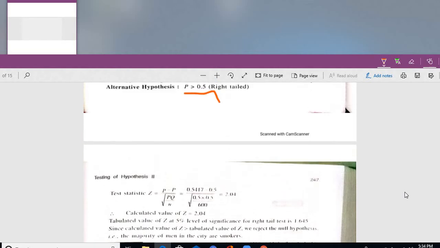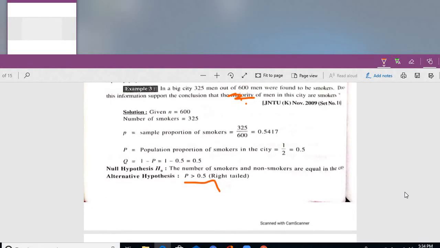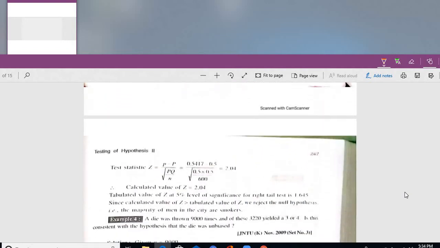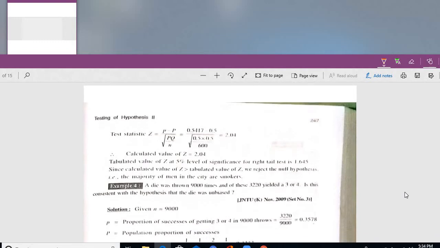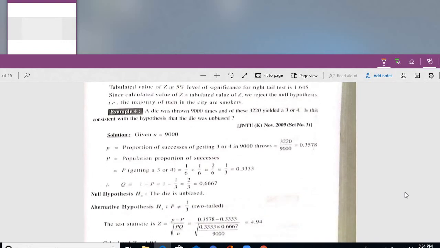What is H naught? The smoking habits are equally likely, we have taken, right? The number of smokers and non-smokers are equal in the city, but the calculated value is greater than the specific tabular value. So we have to reject the null hypothesis. We accept the null hypothesis when the calculated value is less than the tabular value.